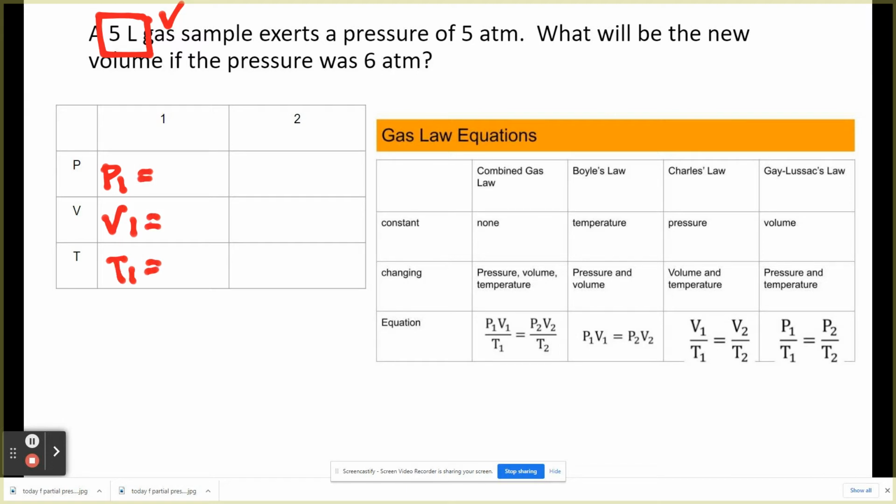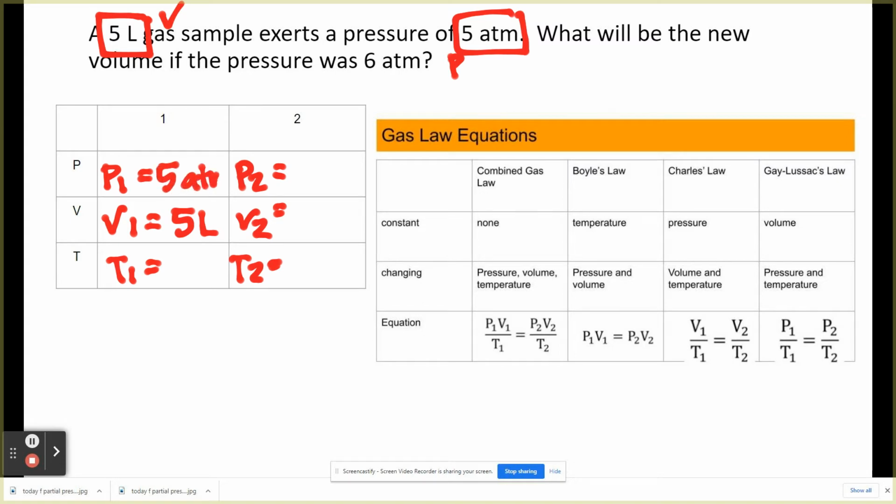Okay. This is where you put your P2, your V2, and your T2 right there. So our V1 is 5 liters, exerts a pressure of 5 ATMs. By now, you should know that ATM is pressure. So that's going to be 5 ATMs. What will be the volume if the pressure was 6 ATM?